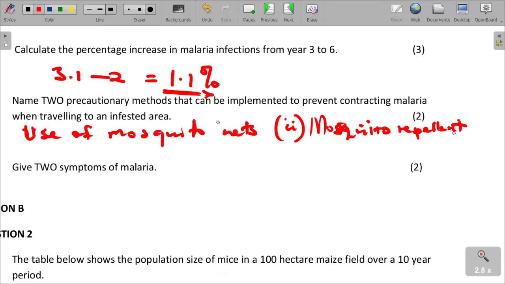Mosquito repellent can also help to avoid biting of mosquito. We can also talk about staying inside when it is dark, staying in the house during the night.